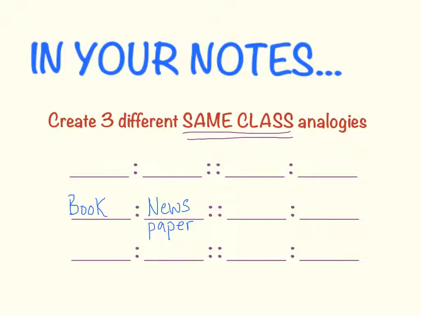Books are to newspaper as, say, MP3s are to CDs. If you don't know what a CD is, go ask your parents. They will tell you what a CD is. I'm sure they still have some somewhere. But books, you read, newspapers you read, MP3s you listen to, CDs you listen to. So they are same class analogies.